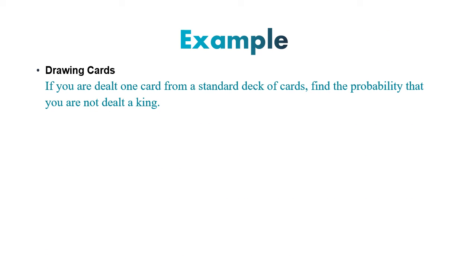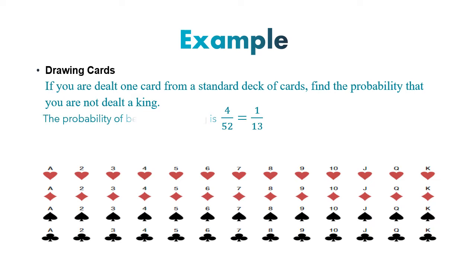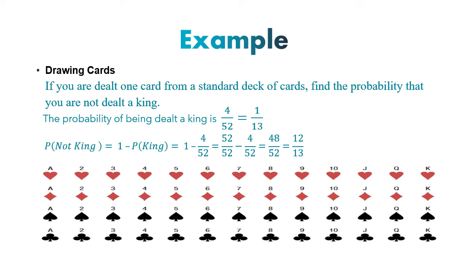If you are dealt one card from a standard deck of cards, find the probability you are not dealt a king. First of all, the probability of a king is 4/52, so the probability of not being dealt a king is 1 minus 4/52. That's 48/52.